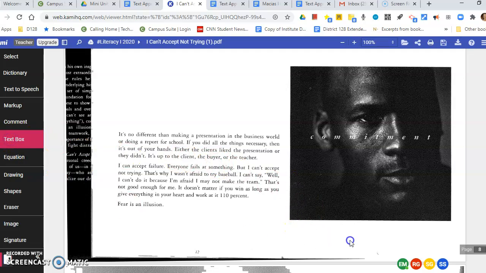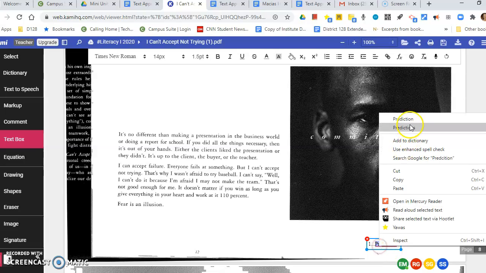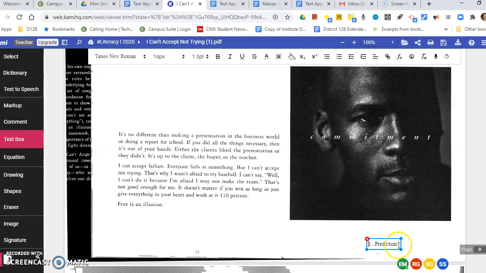And let's write our first annotation today. I want you to be using the numbers of the series of text approach that you're on. So since predictions are number 1, I'm going to write number 1, and I'm going to write my prediction. I'm going to write colon, and here I'm going to stop because I'm going to ask that you write your own prediction. What do you think Michael Jordan's message about commitment is going to be?